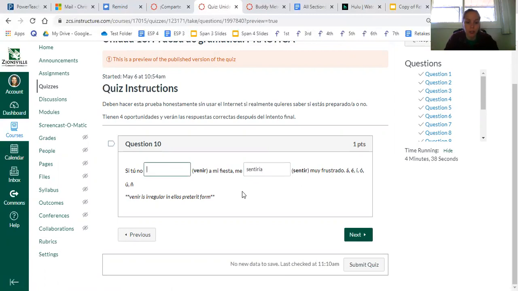Again, venir is irregular. So I'm going to conjugate in the ellos preterite. There we go. It's irregular because it has vin. Take off the ron. And because it's in the tú form, I add ras. If you did not come to my party, I would feel very frustrated. Okay, I'm going to run out of time on this quiz because I'm talking so much.